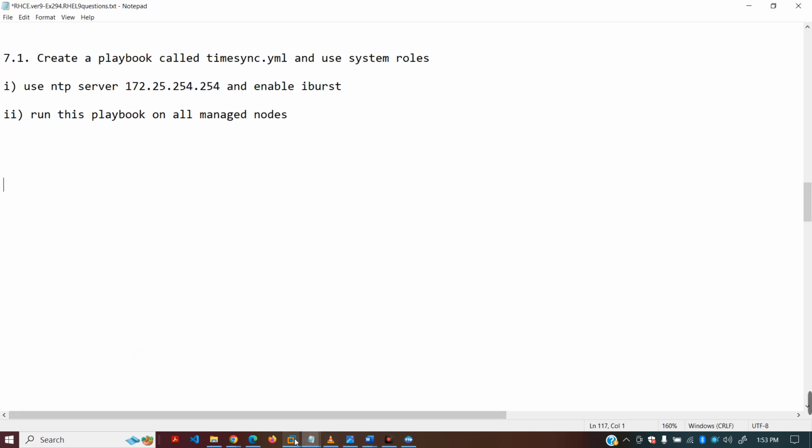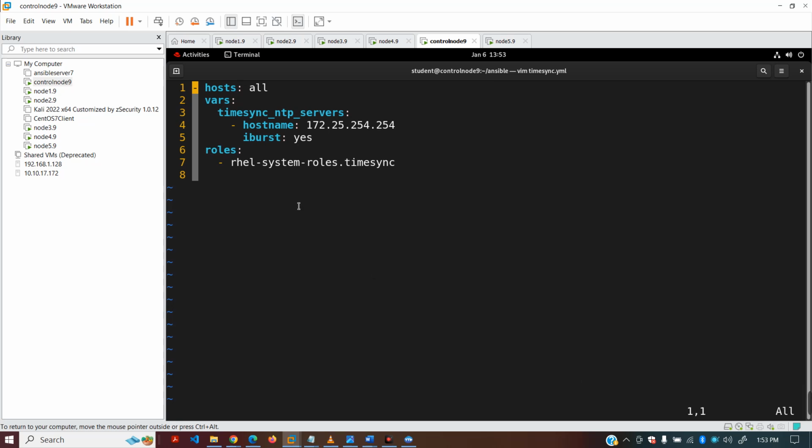You have to put that here, and then this is a keyword, iburst. You have to put this, and then the role name is - rhel-system-roles.timesync. This is the syntax you have to put here. These are the parameters, everything. Once you are done with this, just save it.